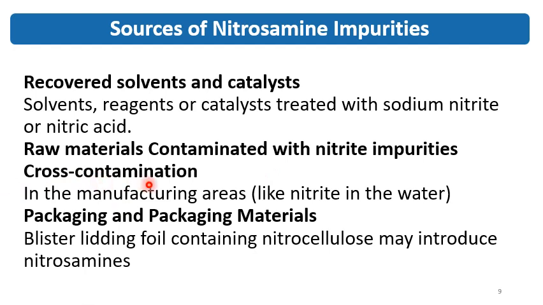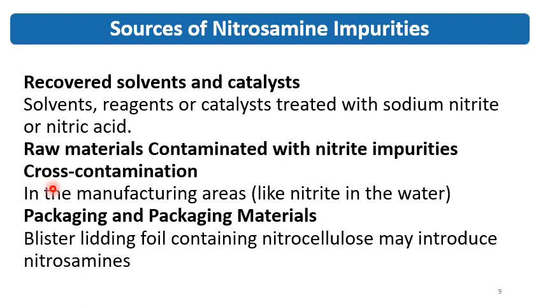Then there is cross contamination. Generally in the manufacturing area, multiple products are run at a time, and if one product line and another product line are run at the same time, there may be chances of cross contamination.